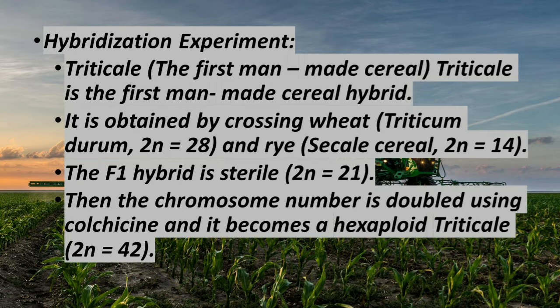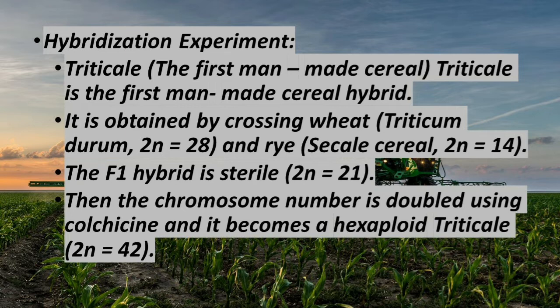Triticum durum, wheat, has chromosome number 2n equal to 28, and Secale cereale, rye, has chromosome number 2n equal to 14. The F1 hybrid is sterile. What do you mean by sterile? It cannot reproduce. The resultant chromosome number is 2n equal to 21.